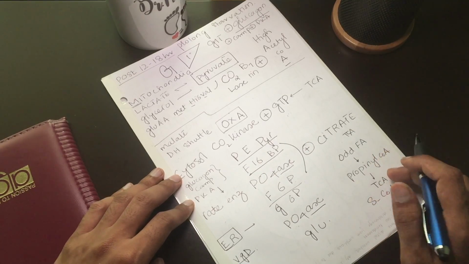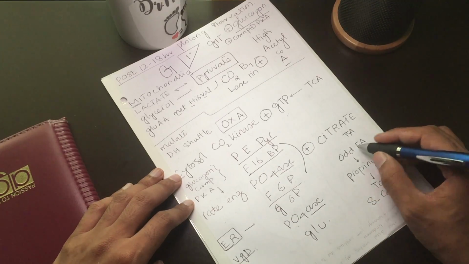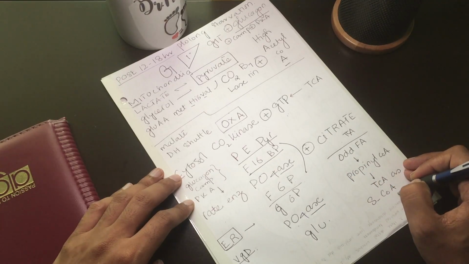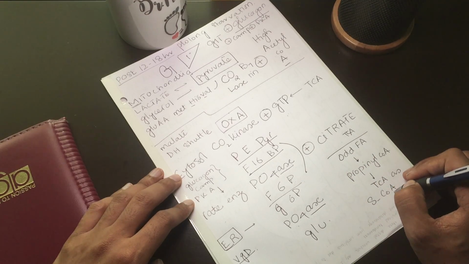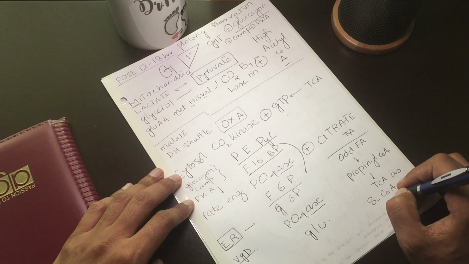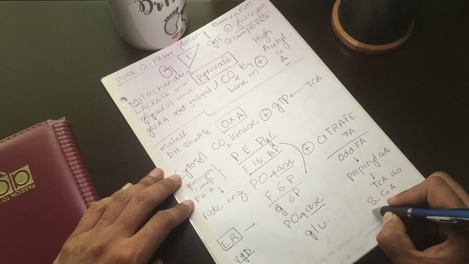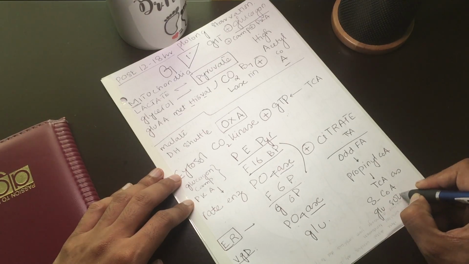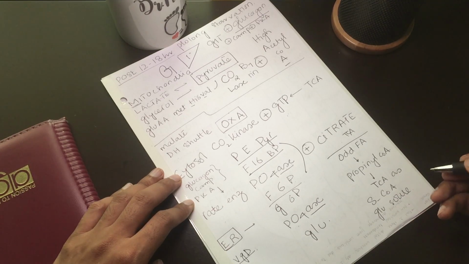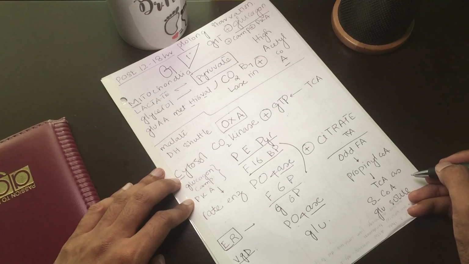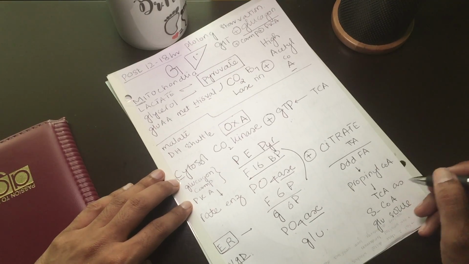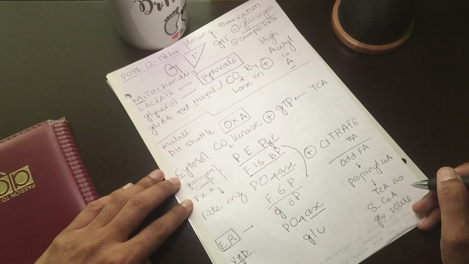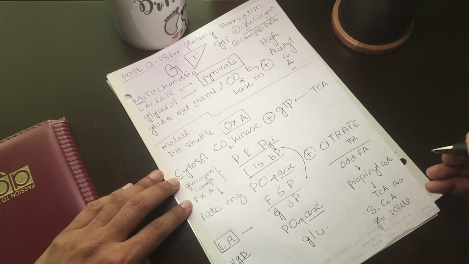So succinyl CoA from odd chain fatty acids enters the TCA cycle, undergoes gluconeogenesis, and serves as a glucose source. Even chain fatty acids cannot produce new glucose since they yield only acetyl CoA equivalents.